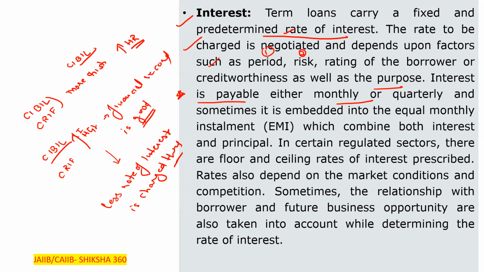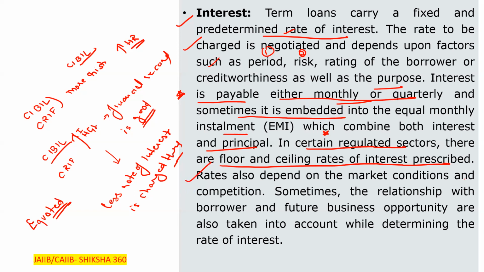either monthly or quarterly, and sometimes it is embedded into the equated monthly installments, which combine both interest and principal. Further, in certain regulated sectors, there are floor and ceiling rates of interest prescribed.